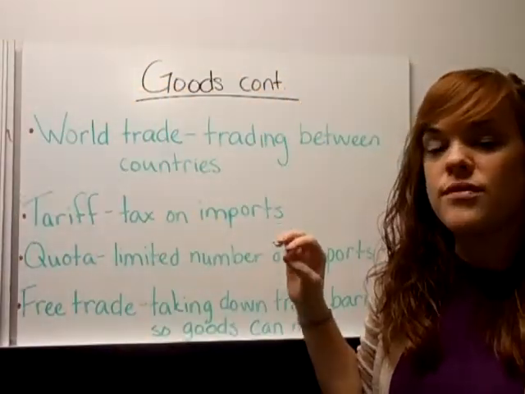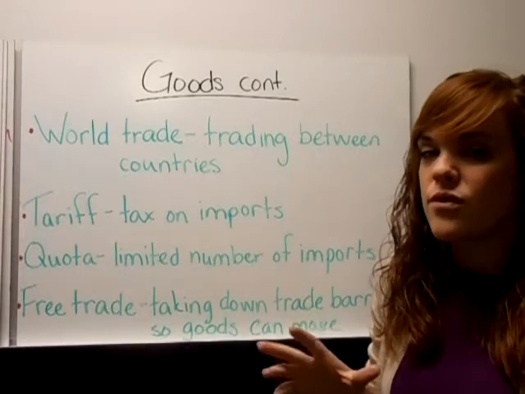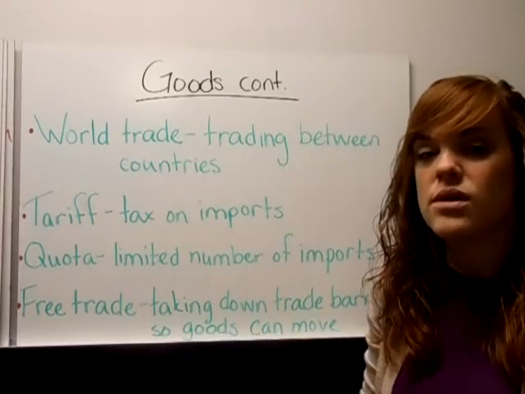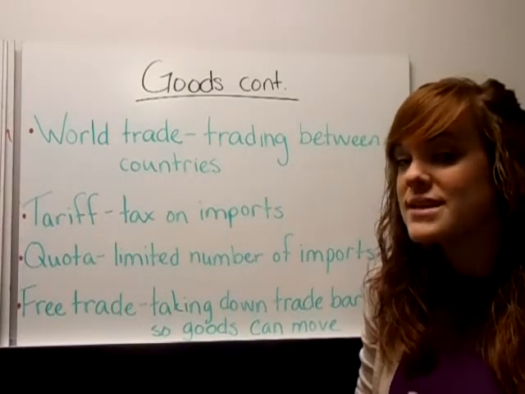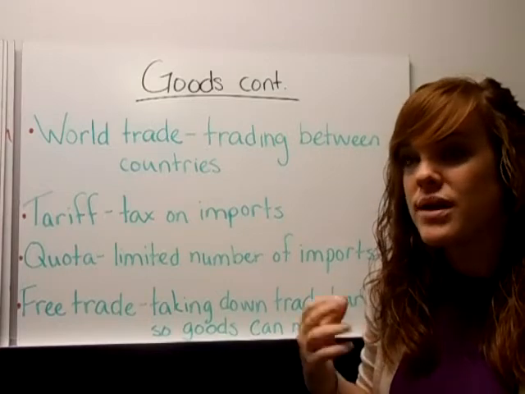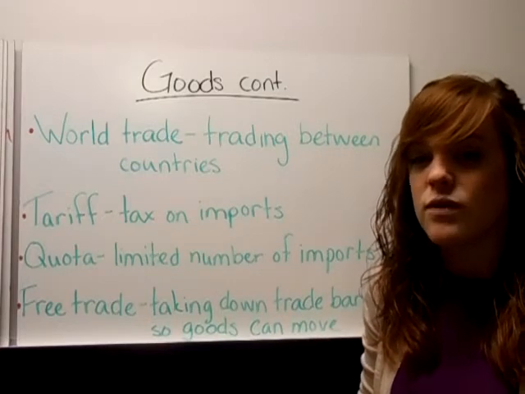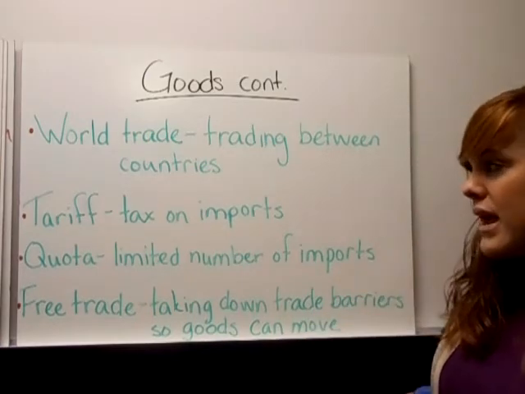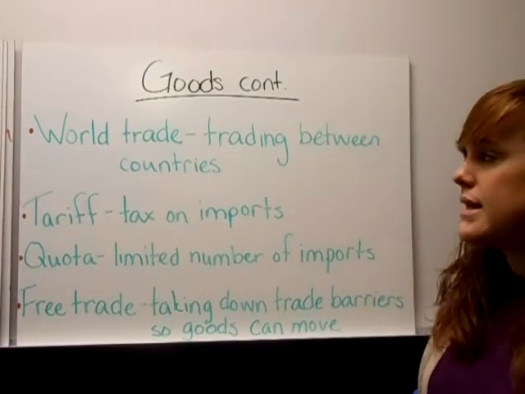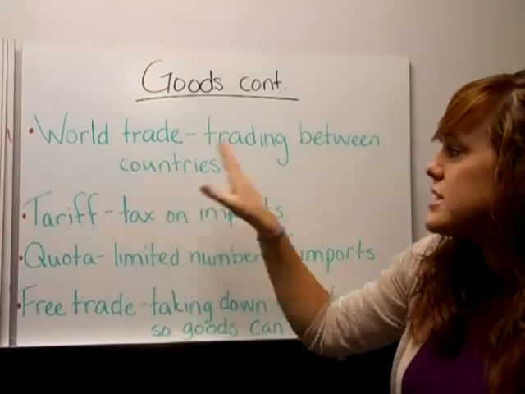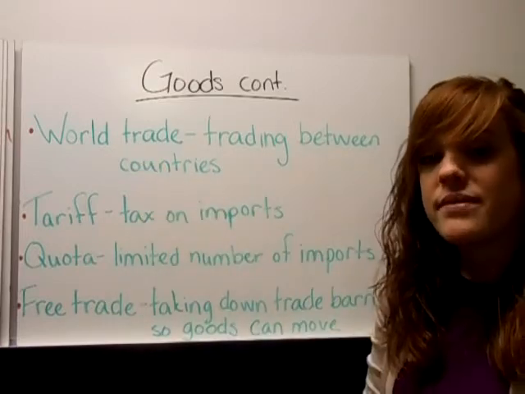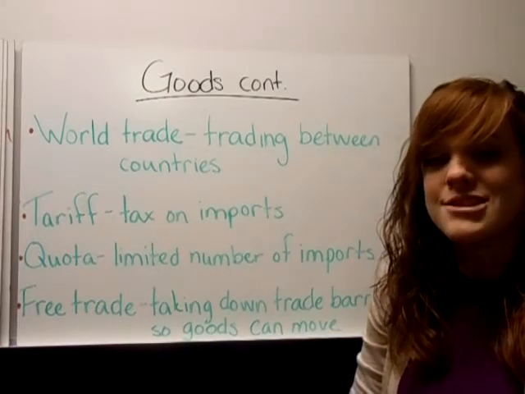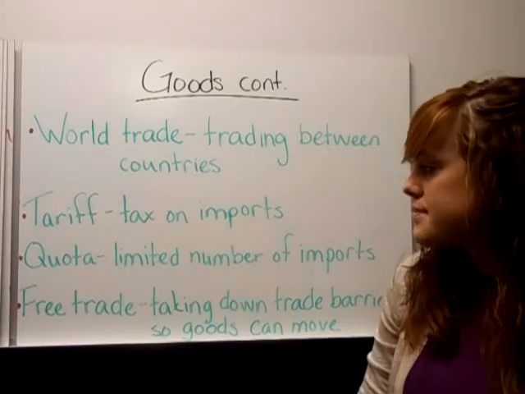Okay, we have a couple of vocabulary words for trading and for goods that we'll go over. We'll talk more about them in class. So right now, just get a kind of general idea of what they mean. Write them down. So go ahead and pause me and write them down if you need. World trade is just trading between countries. That's easy. It's just trading all over the world.